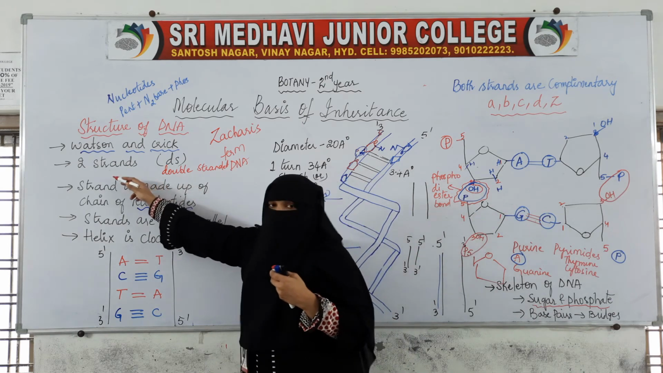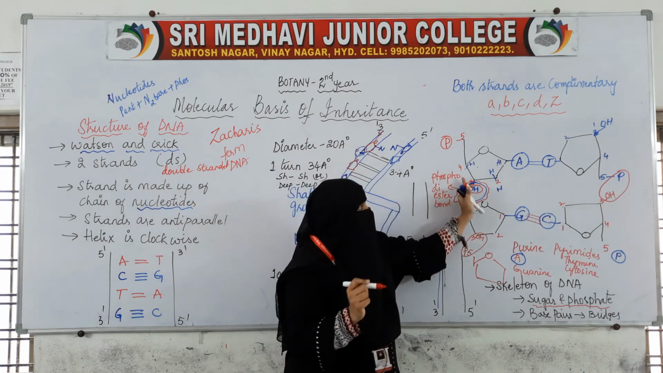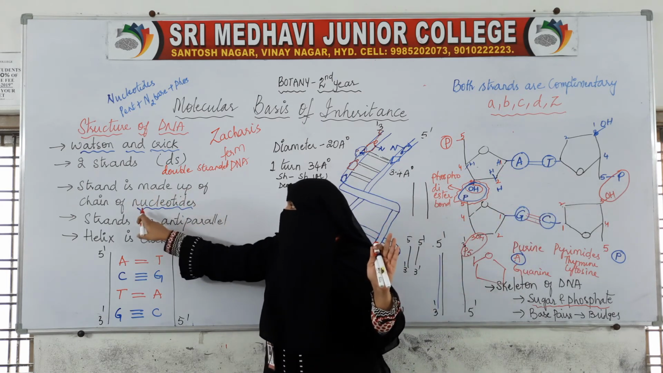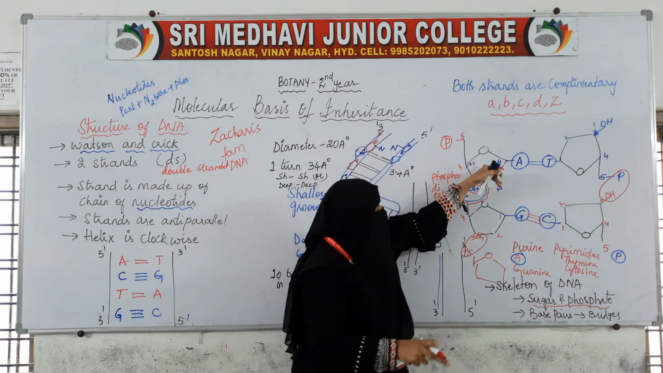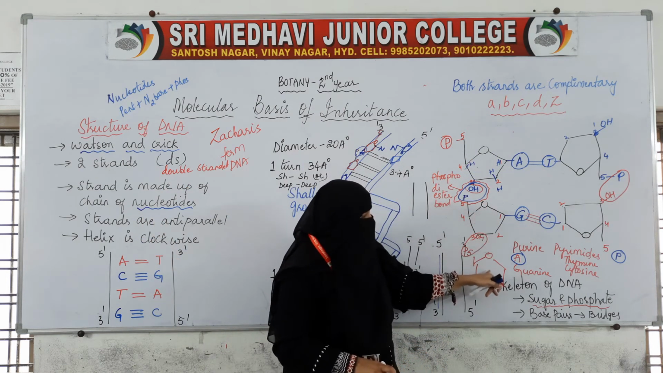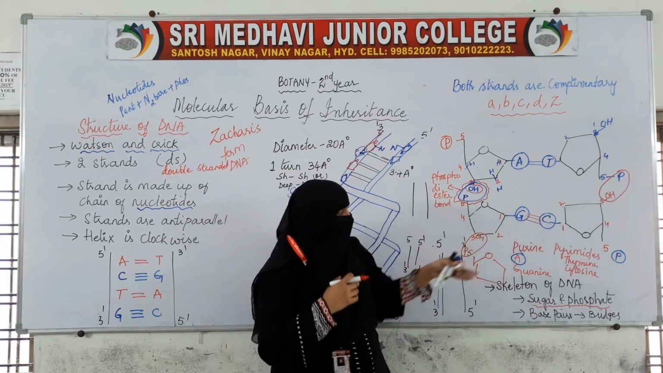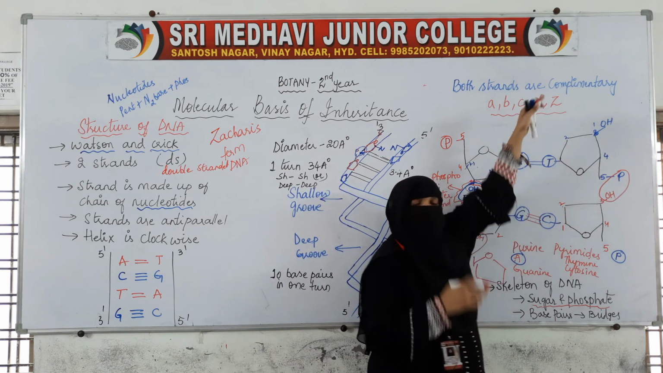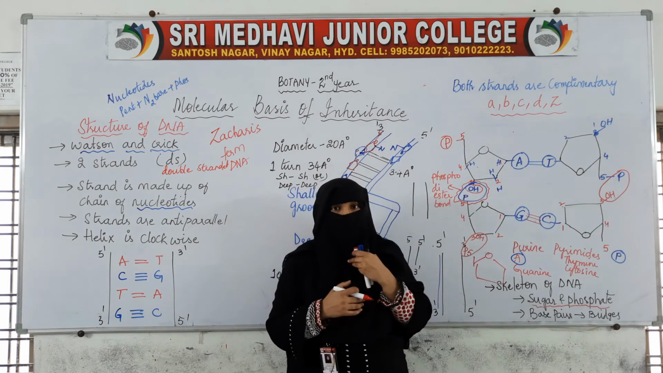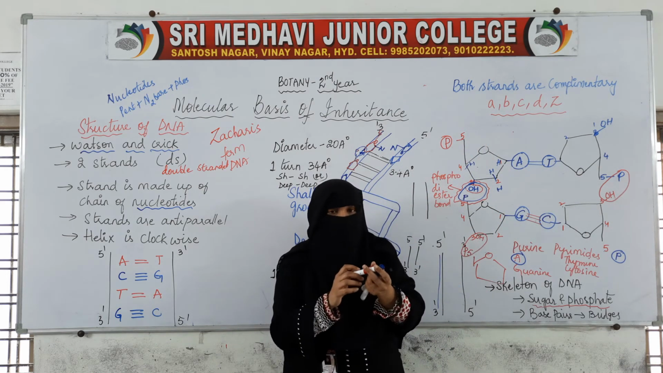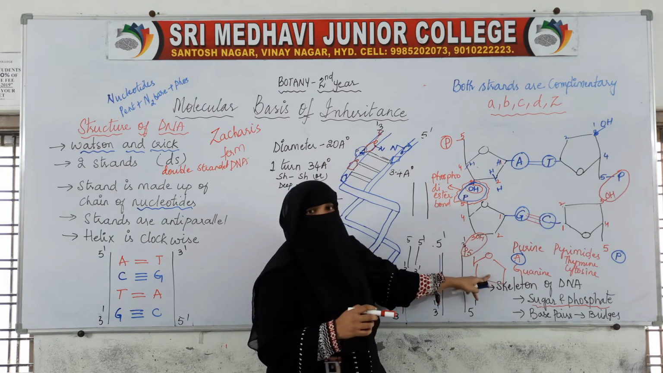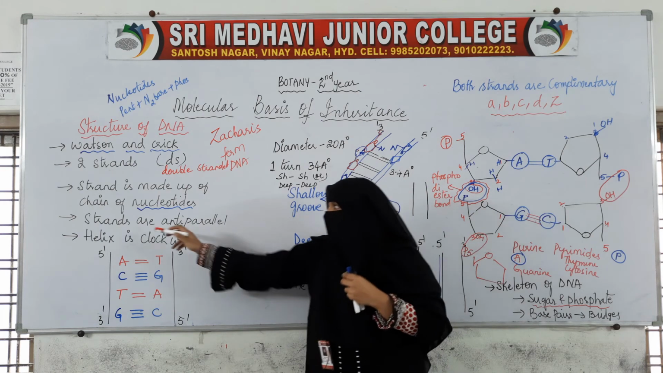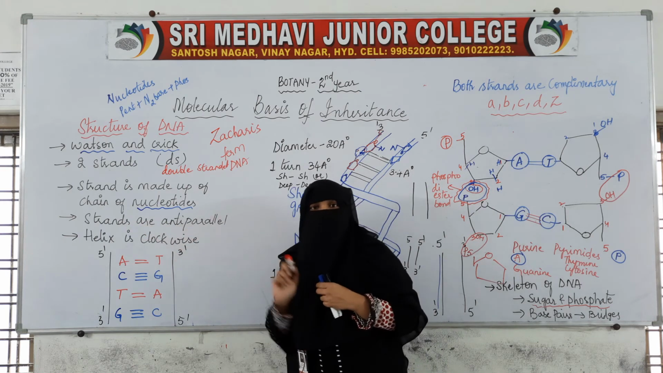We said DNA is made up of 2 strands. This is the first strand and this is another strand. Each strand is made up of a chain of nucleotides. So this is one nucleotide, this is another, and like this a chain of nucleotides will be there. Here also this is one nucleotide, this is another, and like this a chain will be formed. So DNA is made up of chains of nucleotides, and the strands are anti-parallel.